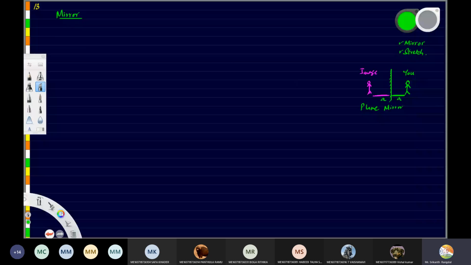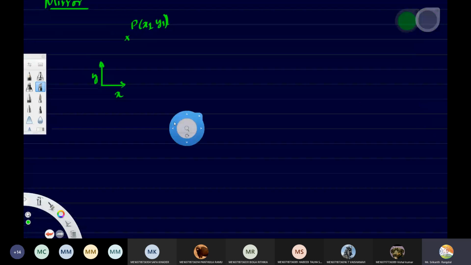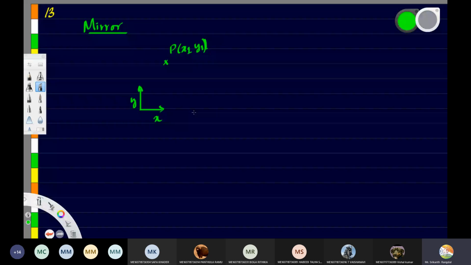Okay, so let's begin again with the coordinates. x-axis, y-axis. We will take up a point P of x1, y1. Now we'll have to take the mirror. Where will the mirror be present?